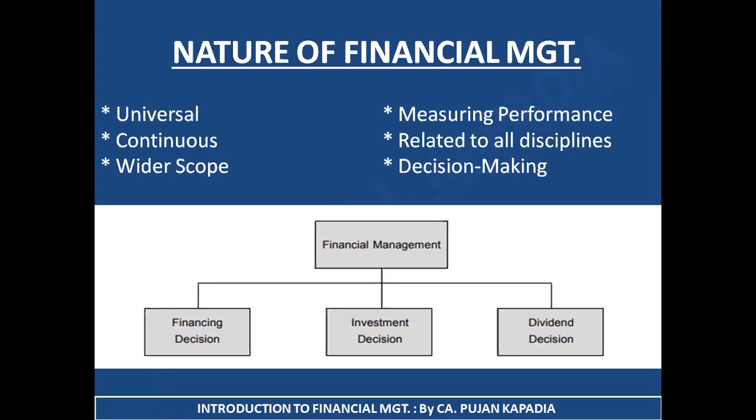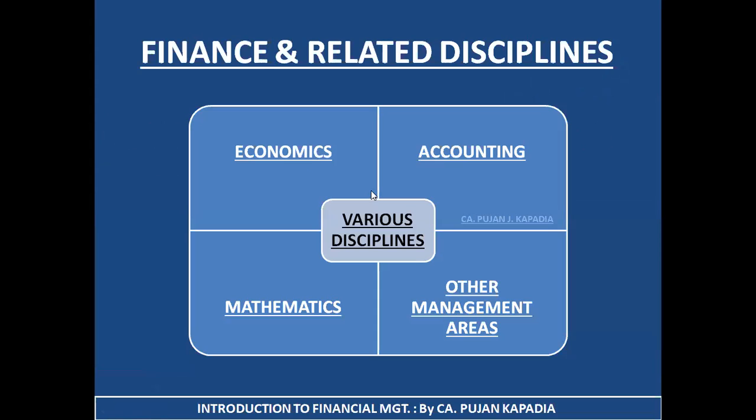Whenever I'm talking about decision making, financial management mainly focuses on 3 types of decisions, which are written over here. It is talking about financing decision, investment decision, and dividend decision. Since we are going to deal with this in detail in the later parts of this chapter, I am not taking it in detail as of now. Next is finance and related disciplines, like how the various concepts of financial management are derived from the different concepts of the various studies.